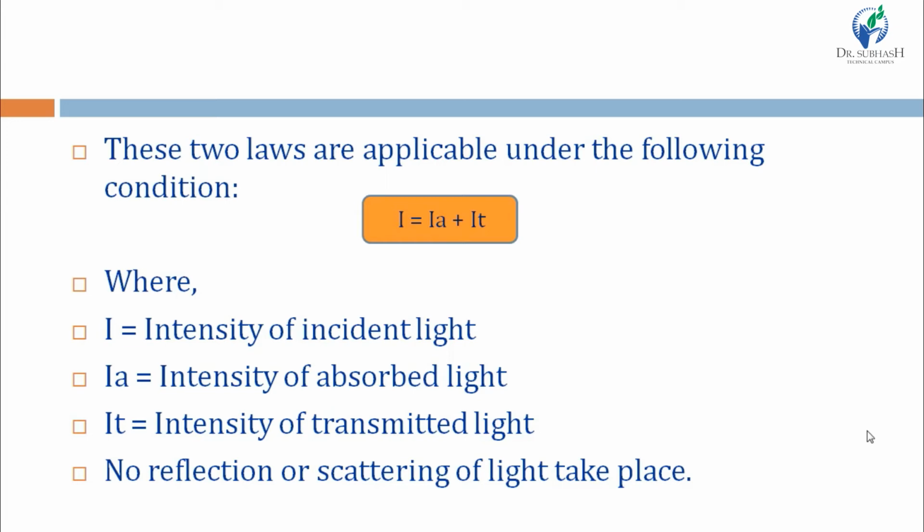In that condition only, the intensity of incident light is equal to the total of the intensity of absorbed light and the intensity of transmitted light, and only then are Lambert's law and Beer's law followed, right?